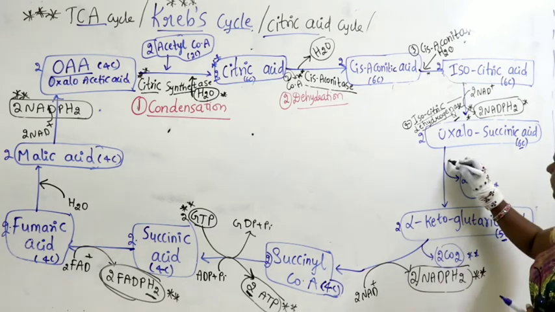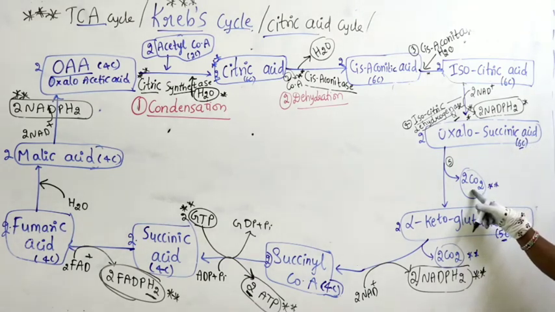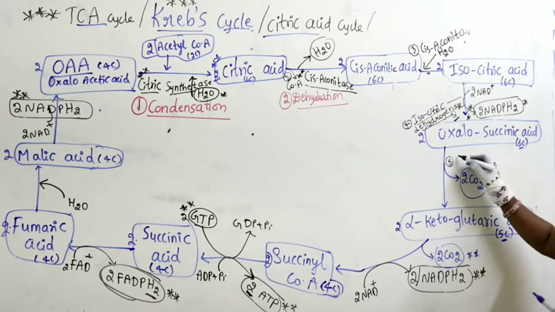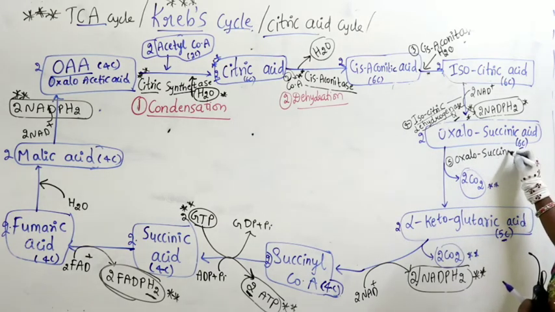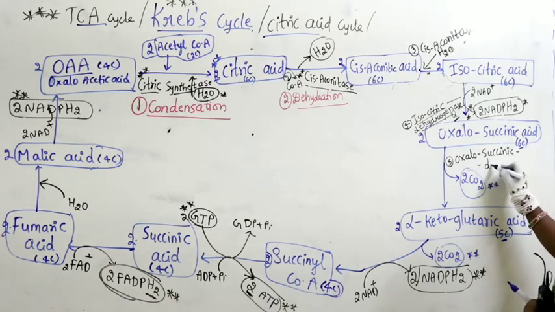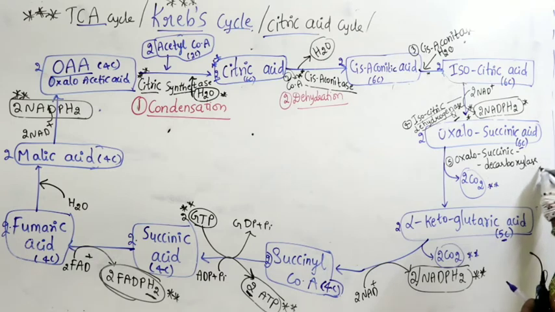Coming to next enzyme, fifth enzyme I am talking about. Oxalosuccinic acid. What goes out here? Carbon dioxide is going out. So what you will write? Oxalosuccinic decarboxylase. That is name of the enzyme, decarboxylase, because here carbon dioxide is going out. So this is called decarboxylase.